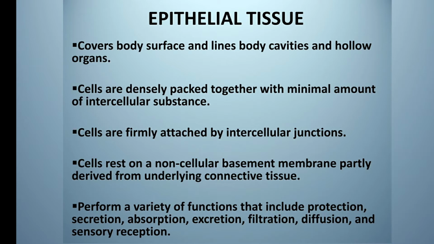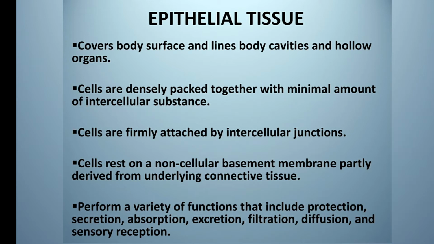Epithelial tissue is made up of layers of tightly packed cells that line the surface of the body. These cells rest on the non-cellular basement membrane, which is partly derived from the underlying connective tissue and partly from the epithelial tissue itself. Cells of the epithelial tissue are set very close to each other and are separated by a very thin film of extracellular material.